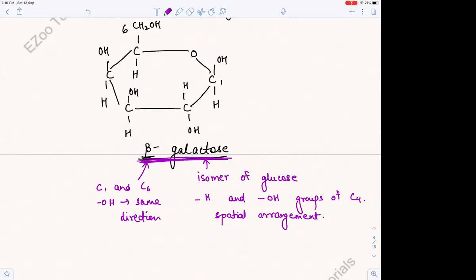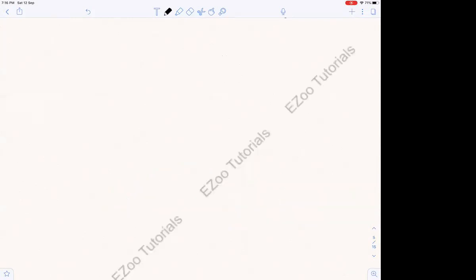So now let us see something about disaccharides. What are disaccharides? Di means two. So basically, what is a disaccharide?